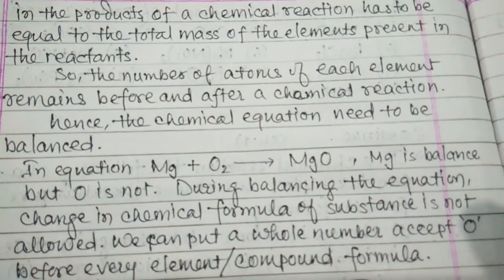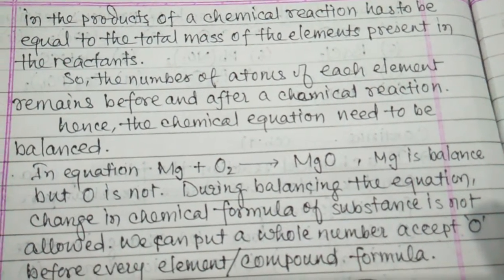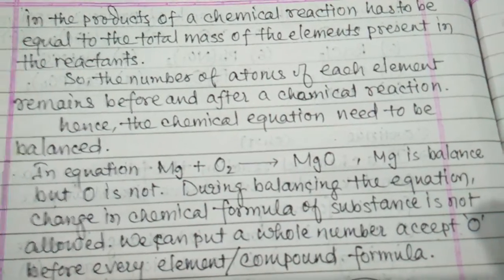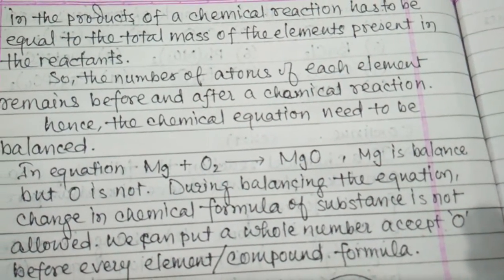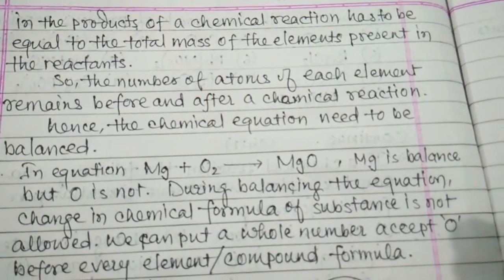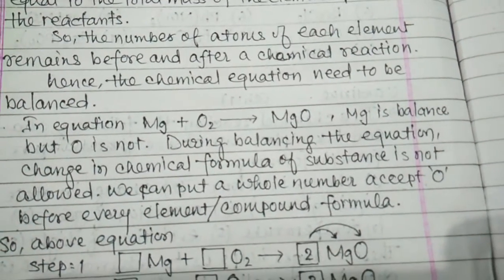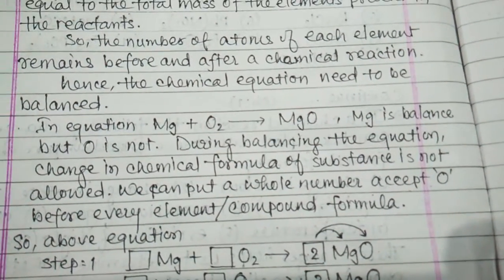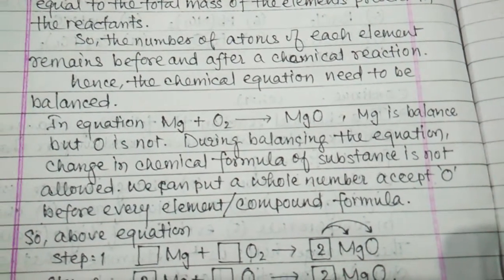In other words, on both sides, left hand side and right hand side, the total mass is equal. So the number of atoms of each element remains the same before and after the chemical reaction.